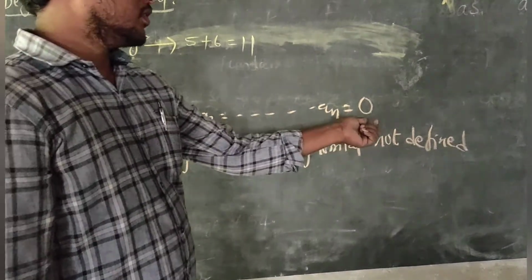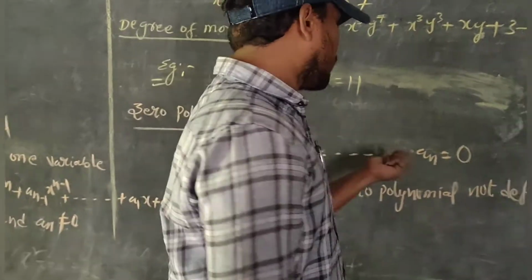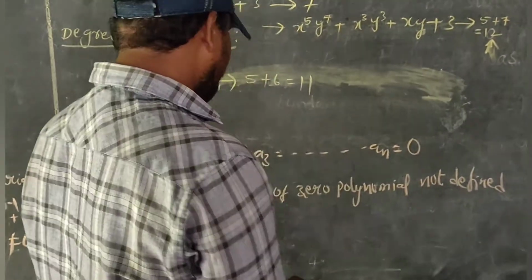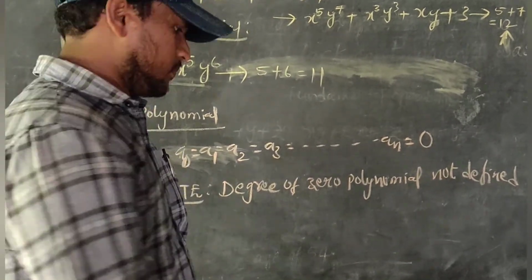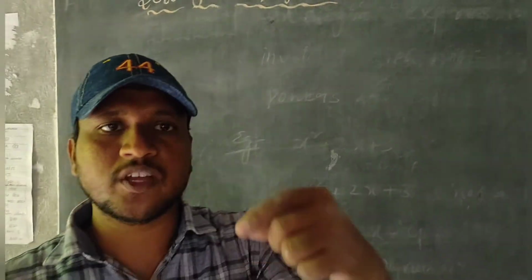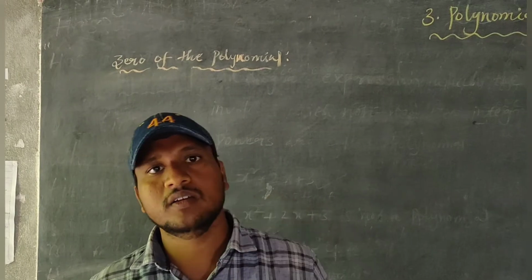Why? Because if all the coefficients are 0, then it is called the zero polynomial, and the degree of the zero polynomial is not defined. First, what is the zero polynomial? If all coefficients are 0, then it is called the zero polynomial.